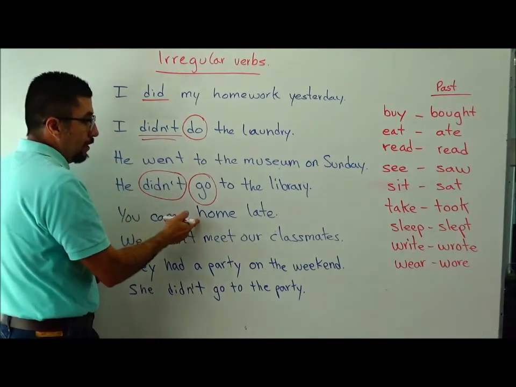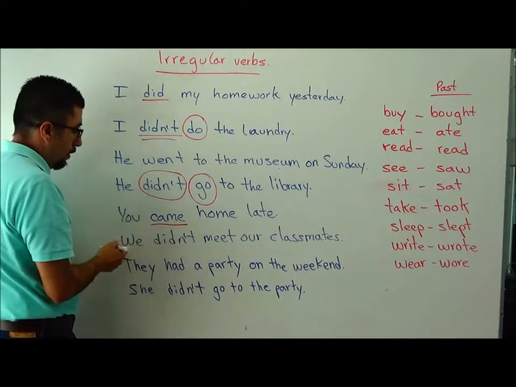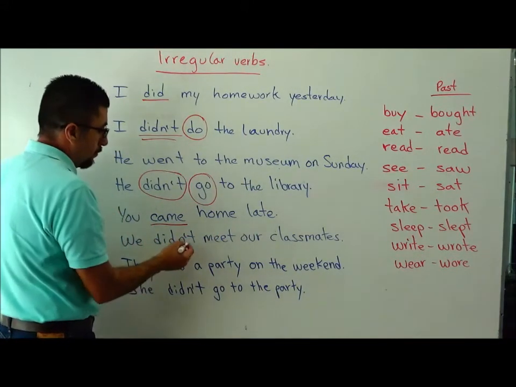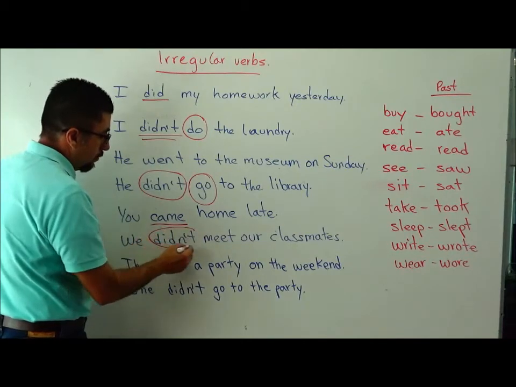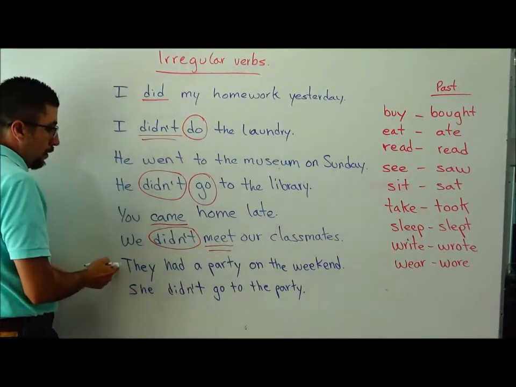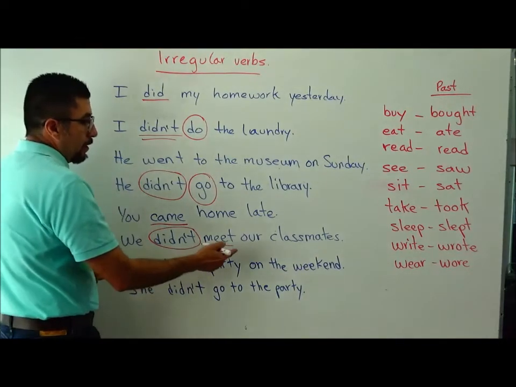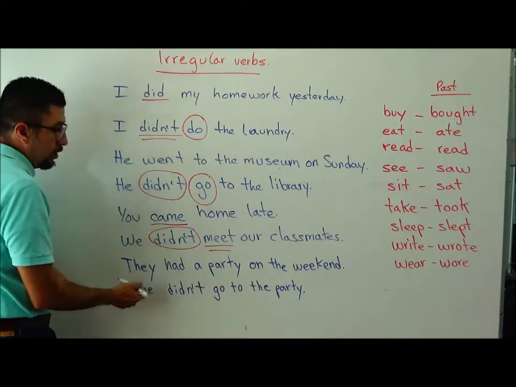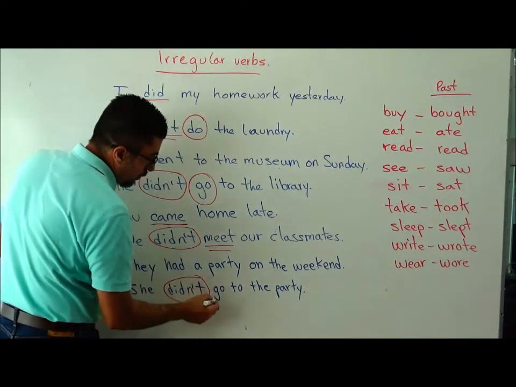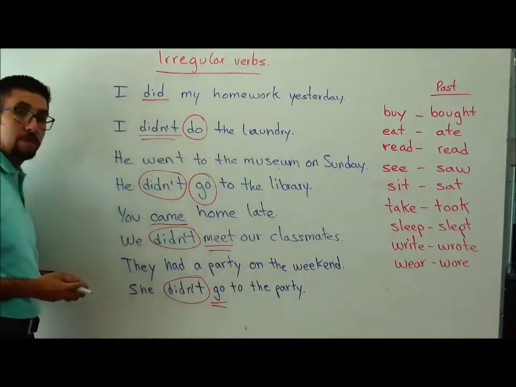You came home late. We didn't meet our classmates. Didn't, and the verb goes in simple form. They had a party on the weekend. She didn't go to the party. Negative, we have didn't. The verb goes in simple form.